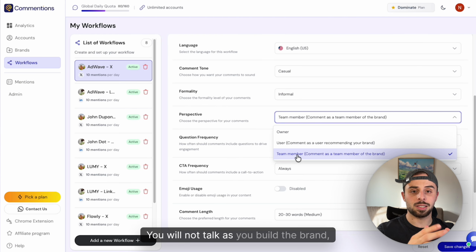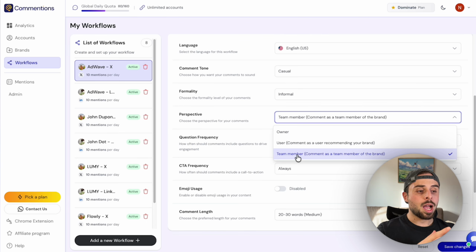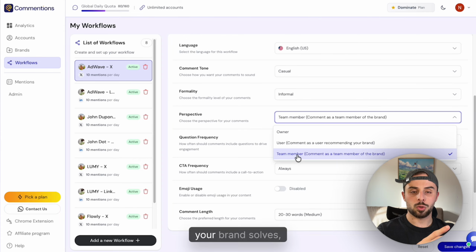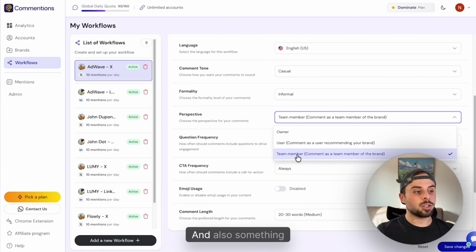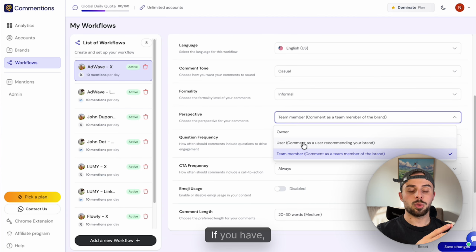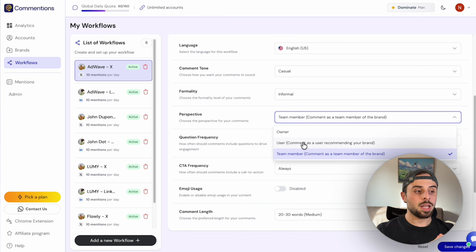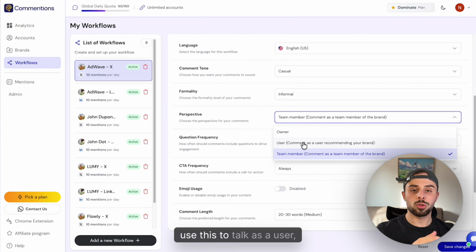You will not talk as if you built the brand, but you'll talk as the team member, talking about the problem your brand solves, what the benefits of the brand are, etc. And also something very powerful is the user perspective. If you have extra accounts, this is a good perspective to use because you can talk as a user, as a customer of the brand, recommending the brand. So it's very powerful for social proof.